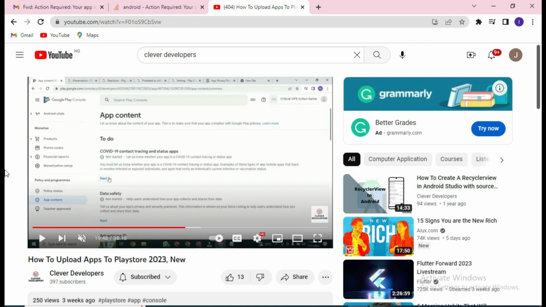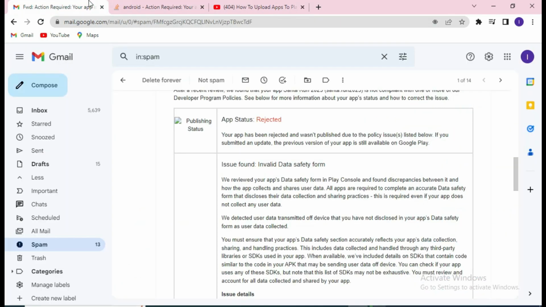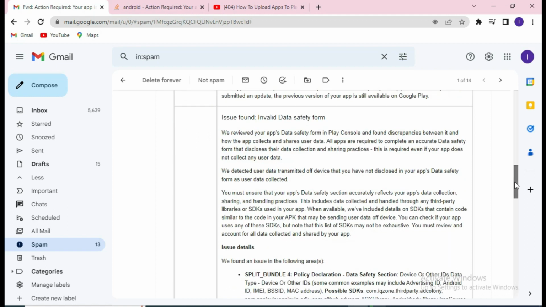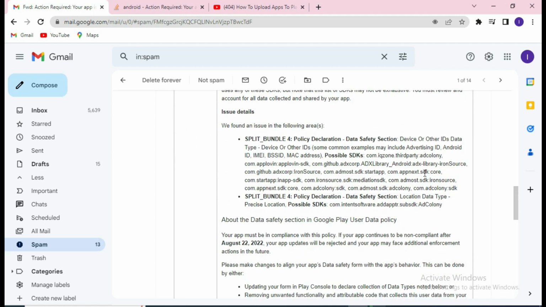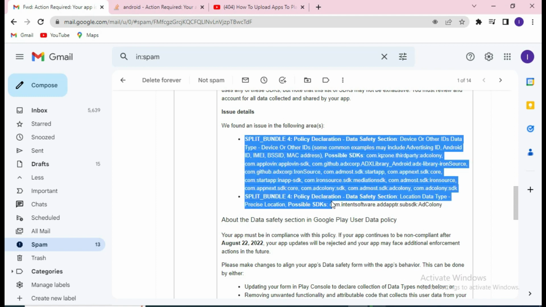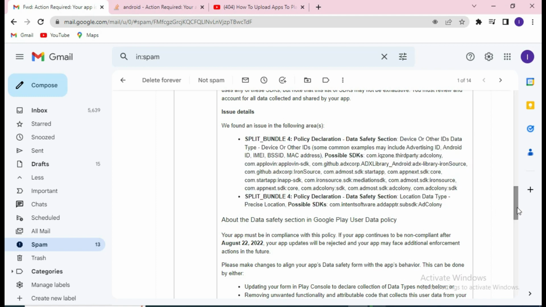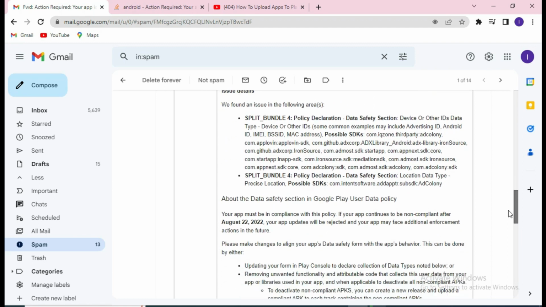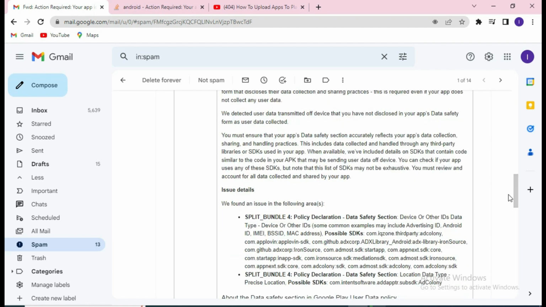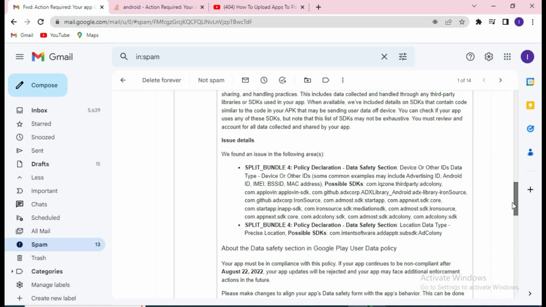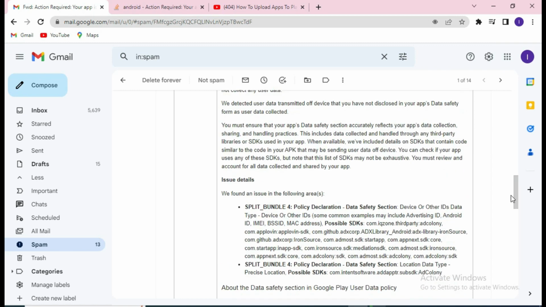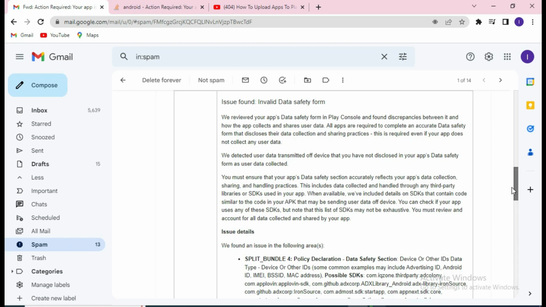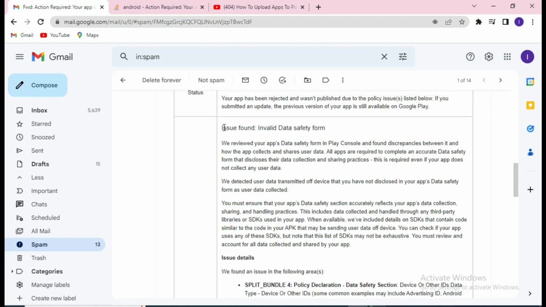So this my student encountered this message that the app was rejected, and this is the message. Google will write a lot of things and give you a lot of messages that you will not even understand what they mean. But I've been in this system and I understand anything Google is saying. When I newly entered, I didn't understand their language, their way of writing things, their way of passing messages. They say: issue found, invalid data safety form.